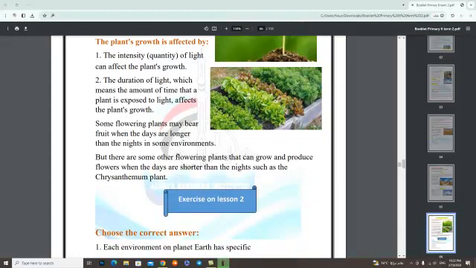Some flowering plants may bear fruit when the days are longer than the nights in some environments, but there are some other flowering plants that can grow and produce flowers when the days are shorter than the nights, such as the chrysanthemum plant.